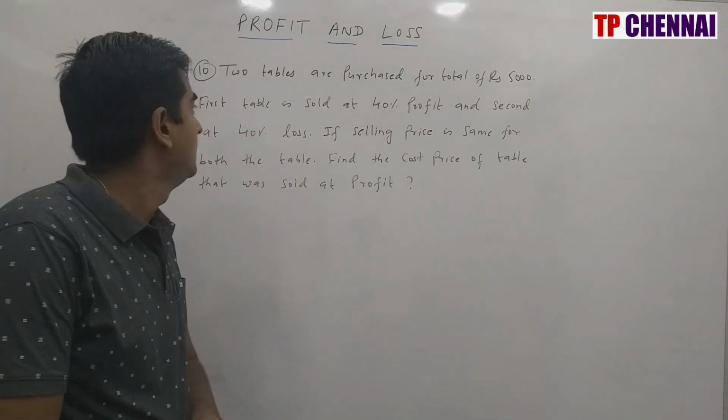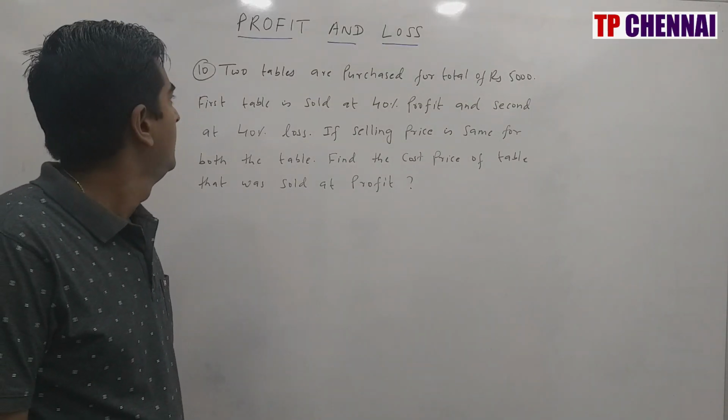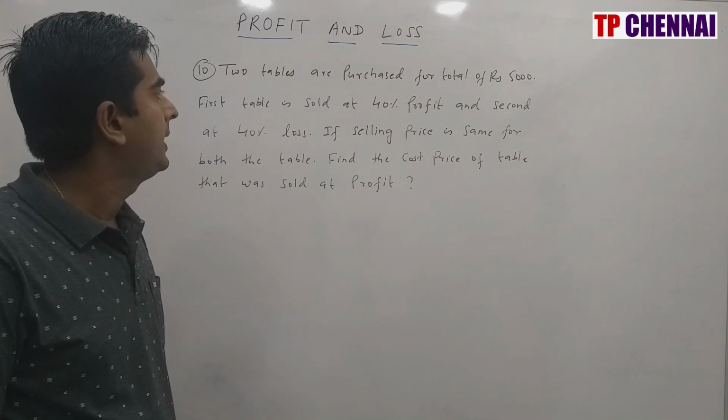So I hope you are clear with the first 9 questions. Now we'll see the 10th one. 2 tables are purchased for a total of rupees 5000.